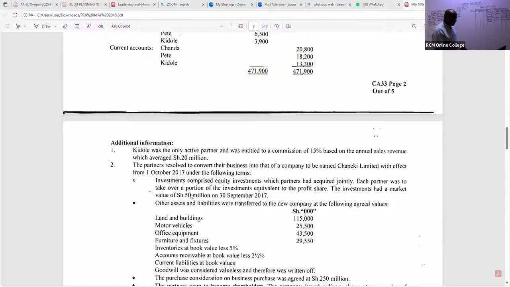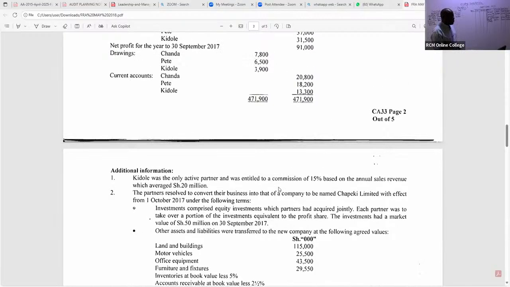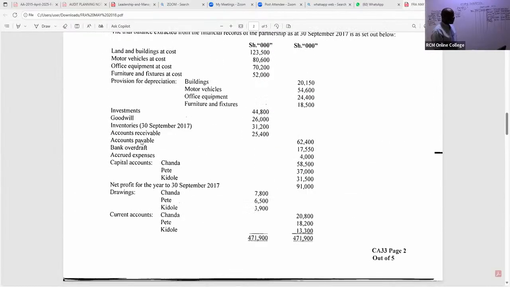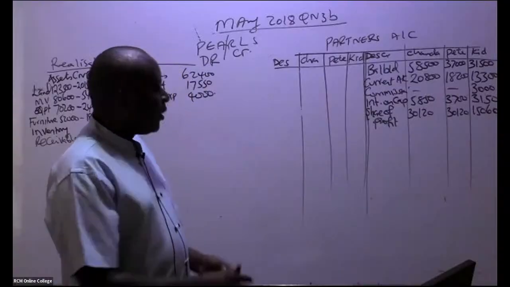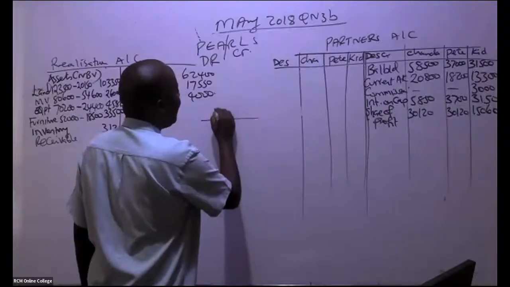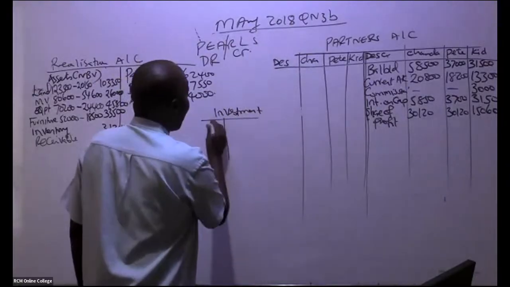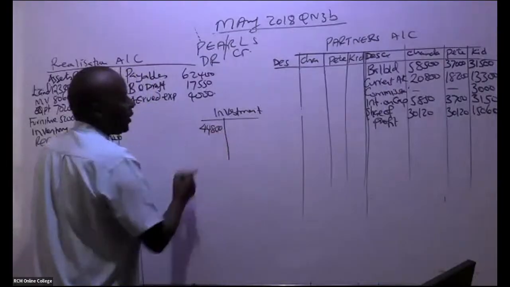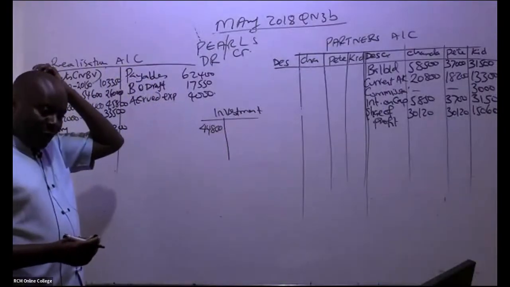So now this is an asset that has been taken over by the partners. When they take an asset, we debit their partner's account. But now we have to be very, very careful. These investments themselves, in this case, they were worth 44,800. All right. So we have the investment account. Don't draw this, but very important. In the investment account, I can see a figure down here of 44,800.